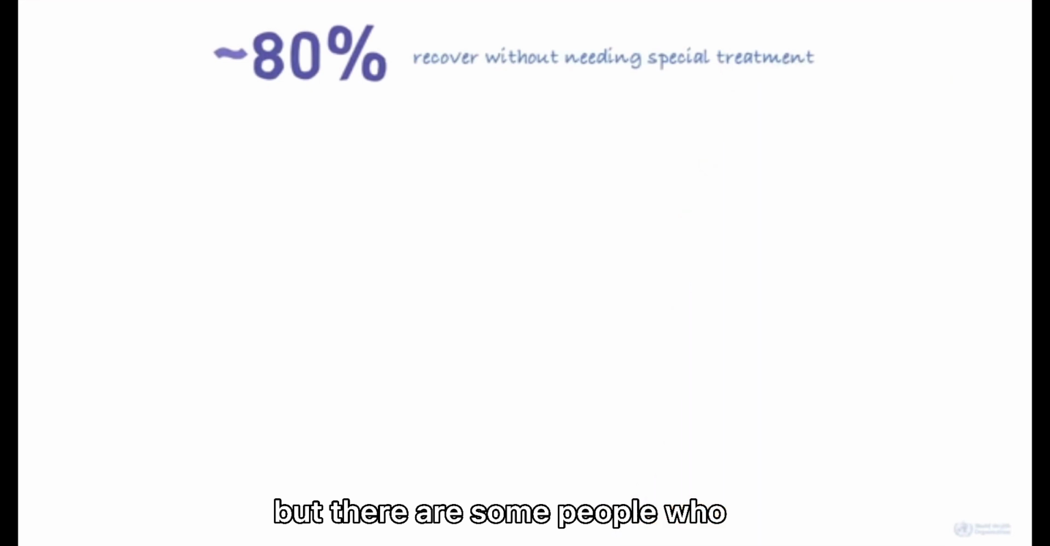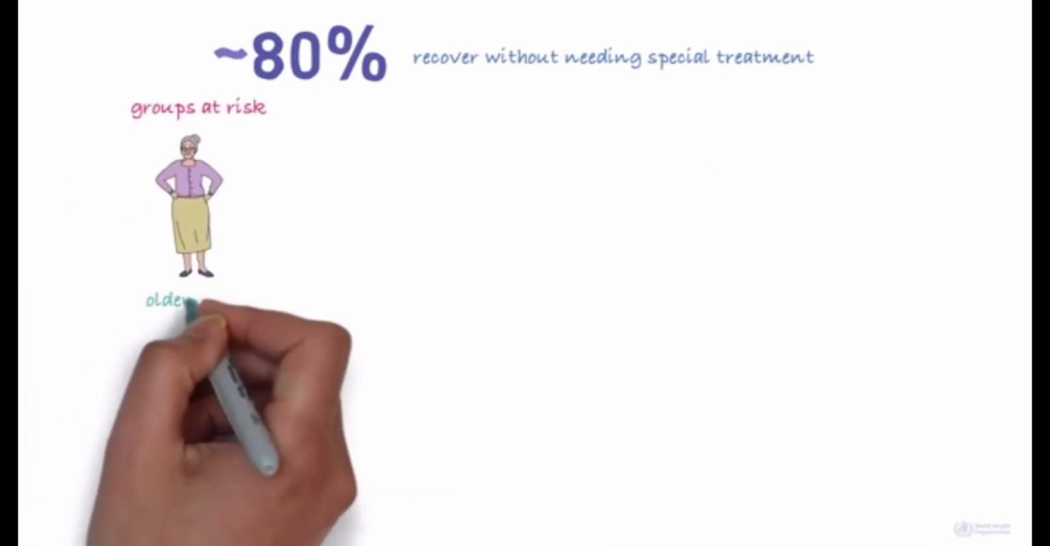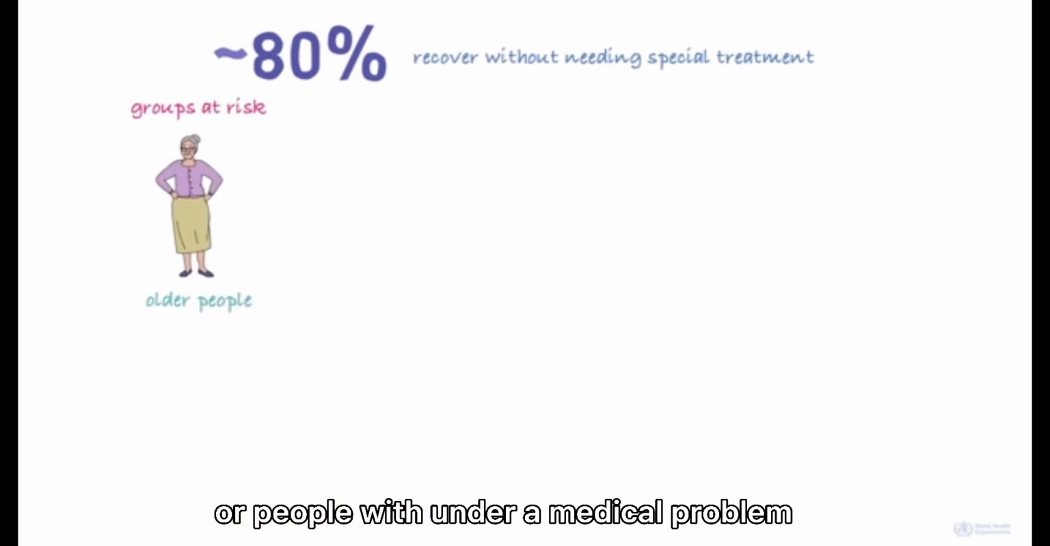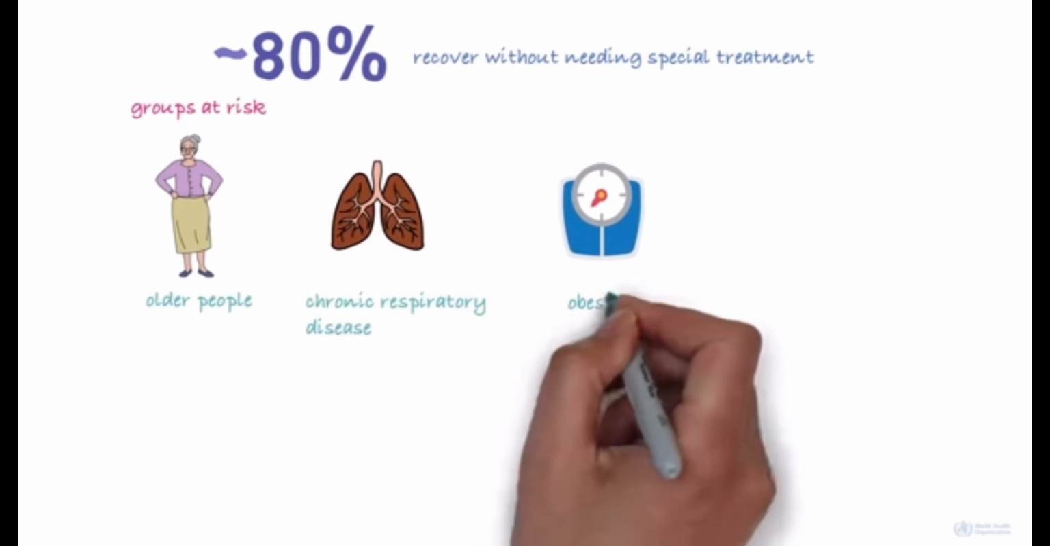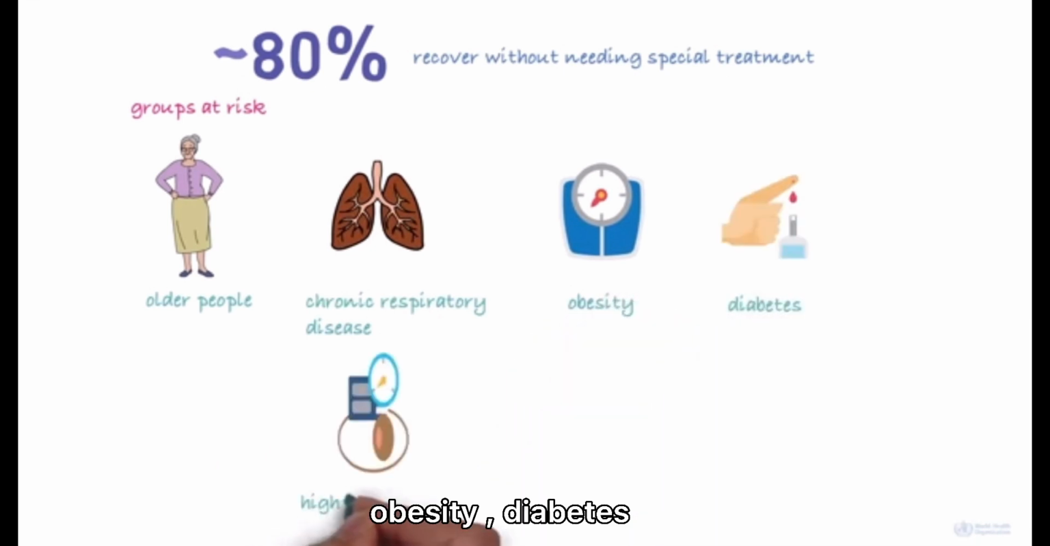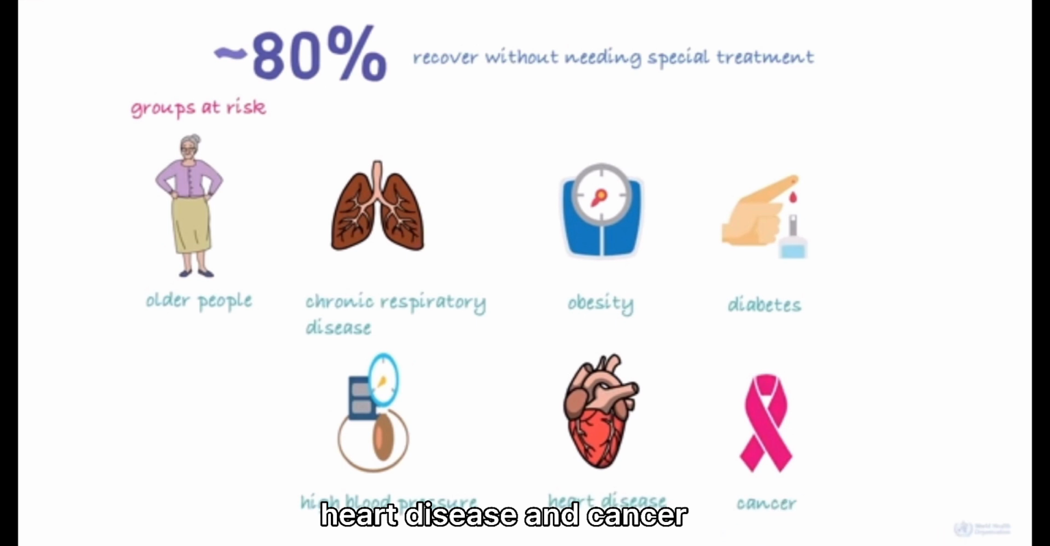But there are some people who are at risk of serious illness. They include older people or people with underlying medical problems such as chronic respiratory disease, obesity, diabetes, high blood pressure, heart disease, or cancer.